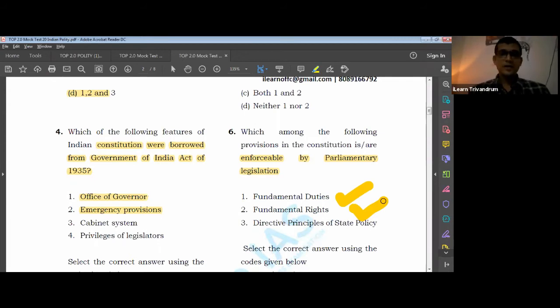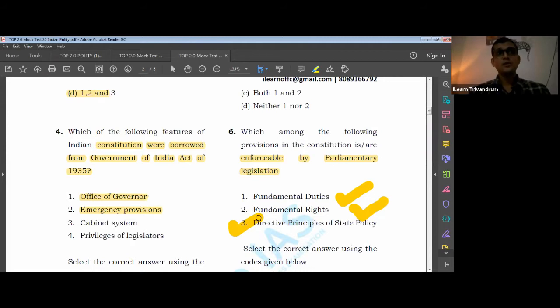So, there are a lot of acts which were passed on the basis of this particular right, DPSP. Can we make a law? Can the parliament make a law on this particular thing, that is DPSP? Yes, there are innumerable examples. What examples do we have? Let us take the good example of the Factories Act.